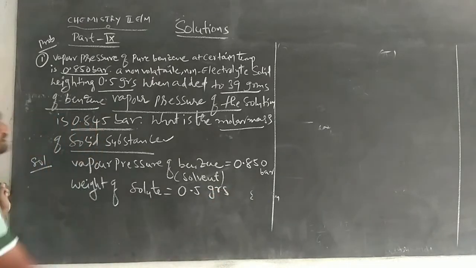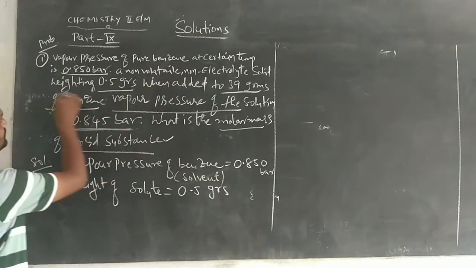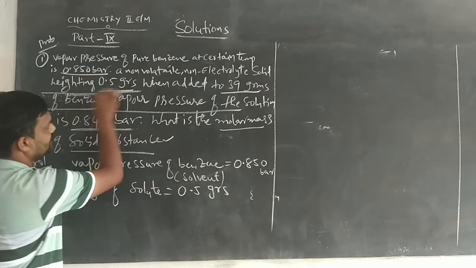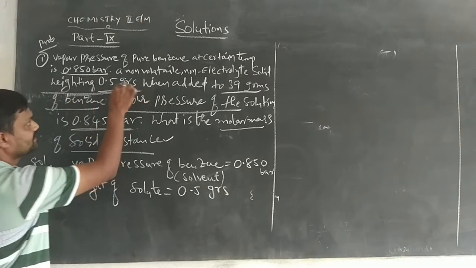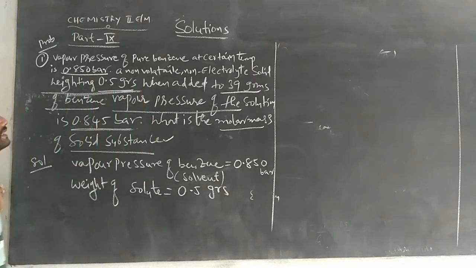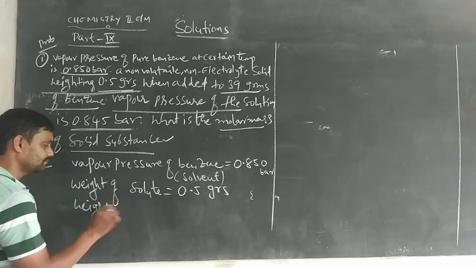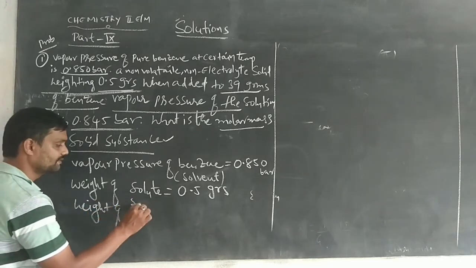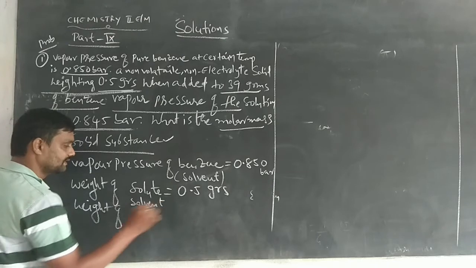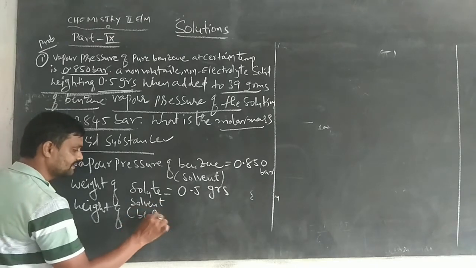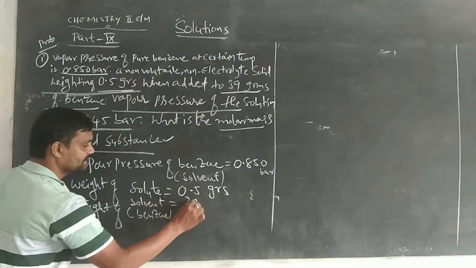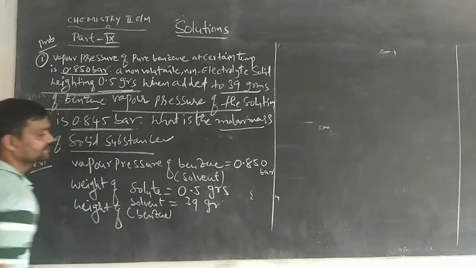Do you understand? The non-volatile, non-electrolyte solid substance will act as the solute. Its weight is 0.5 grams. Then it is added to 39 grams of benzene, meaning the weight of benzene. Benzene acts as the solvent, so its weight is 39 grams.